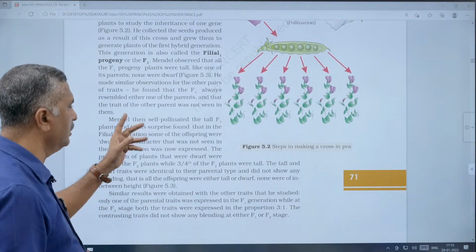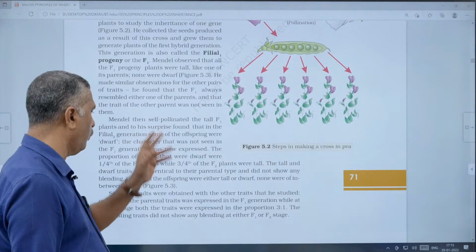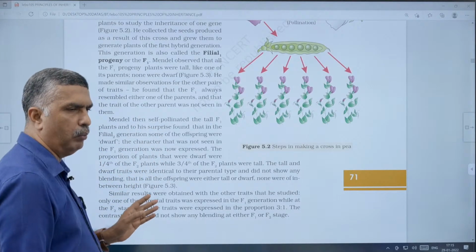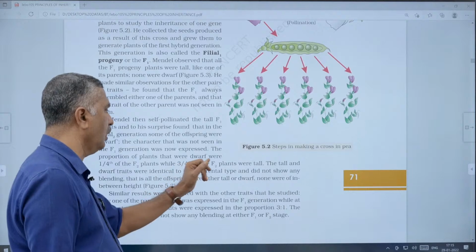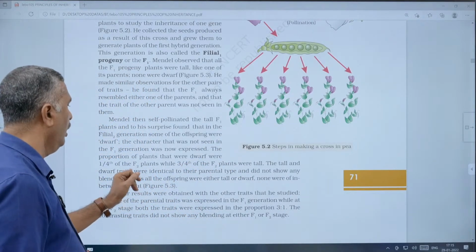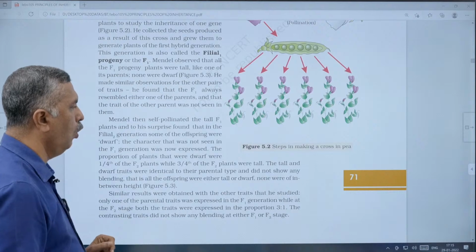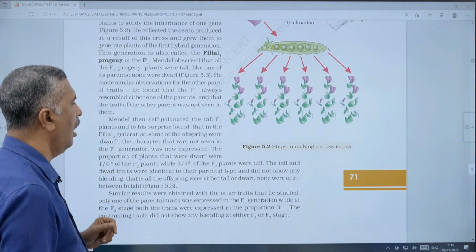Here in the case of this F2 generation, the proportion of the plants that were dwarf was 1/4. Out of 4, only 1. And 3/4 of the F2 plants were tall. That is the ratio of tall to dwarf, 3:1. 3 tall is to 1 dwarf. He will get this in the F2 ratio.